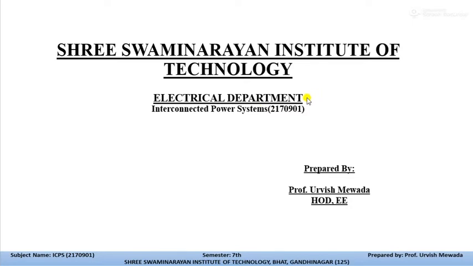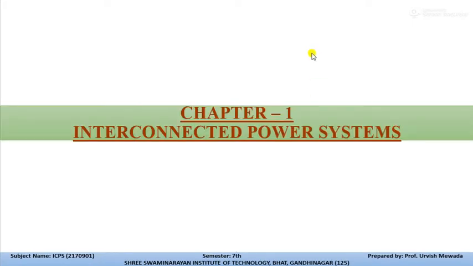Okay, we start this subject with chapter number 1. Chapter number 1 is interconnected power system basics. So here, first of all, I would like to share something about interconnected power system. Interconnected means it is connected with each other.